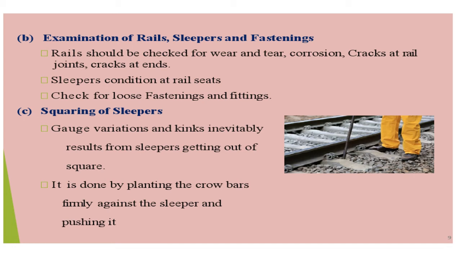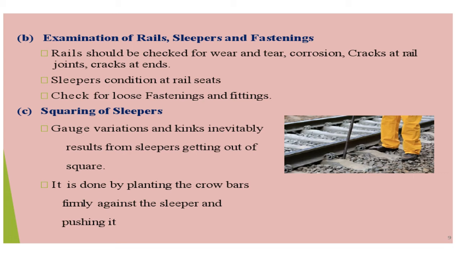Then comes the squaring of sleepers. If there is a gauge variation or a kink, kink means a deformation, there is a possibility that kinks can be formed. Then the sleepers will get out of square. Exactly, the sleeper and the rail should be at 90 degrees. If a defect is there, they can get out of square, and this correct 90 degrees may not be maintained.